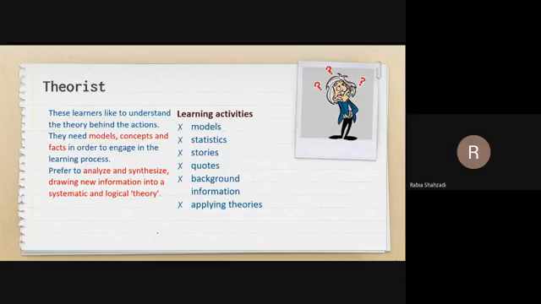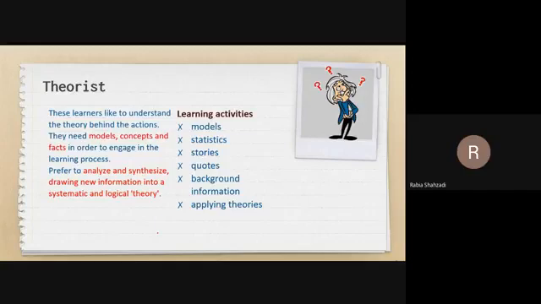Theorists learn best when an activity is backed up by different models, ideas, concepts, or a system or theory behind it that is more structured, with a clear vision, clear purpose, and clear problem statement. They have the chance to question and probe, and the activity requires understanding of complex situations.